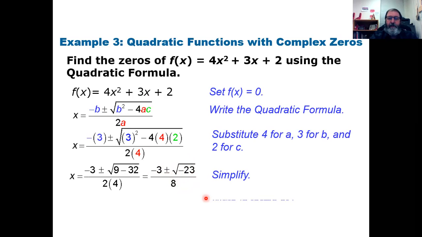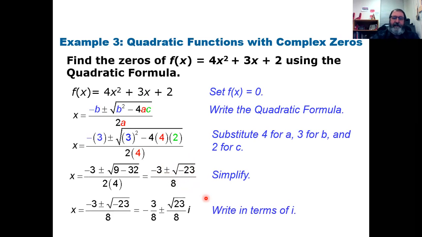So hopefully you caught that and recognized that I need to change this into the square root of -1 times the square root of 23, and the square root of -1, of course, is i. And so we see -3/8 plus or minus the square root of 23 over 8 i.